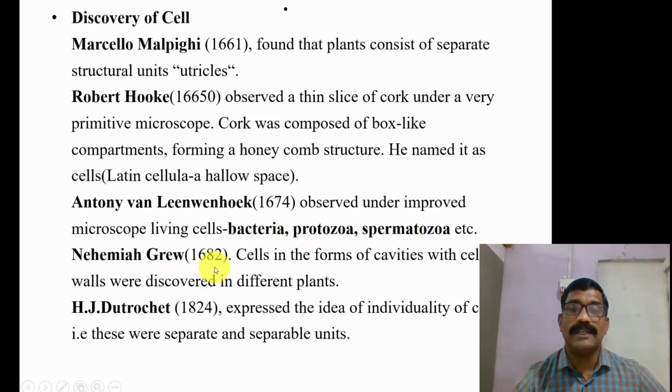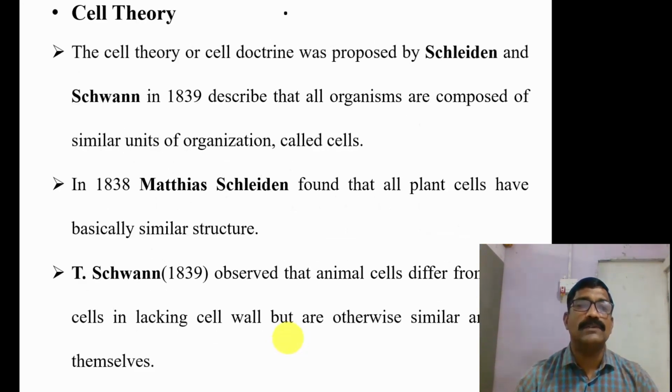Then Grew in 1682 found that cells in the form of cavities with cellulose walls were discovered in different plants. Then Dutrochet in 1824 expressed the idea of individuality of cells, that is, these were separate and separable units. So this is about the discovery of cells.